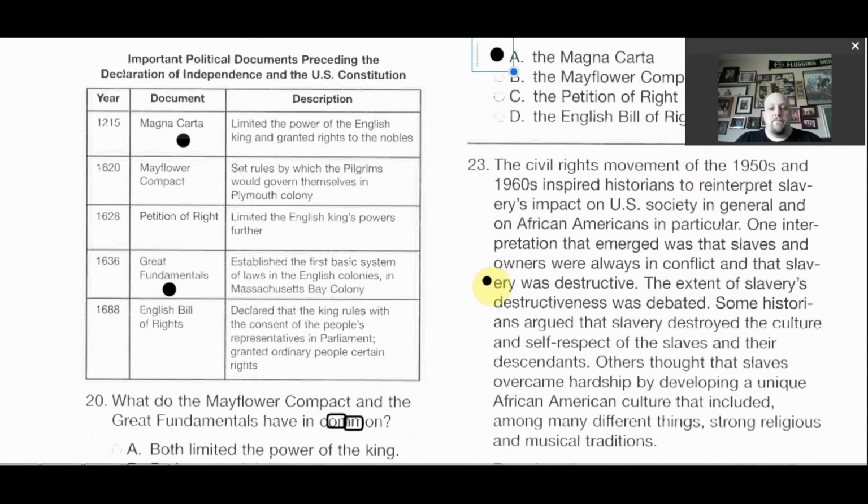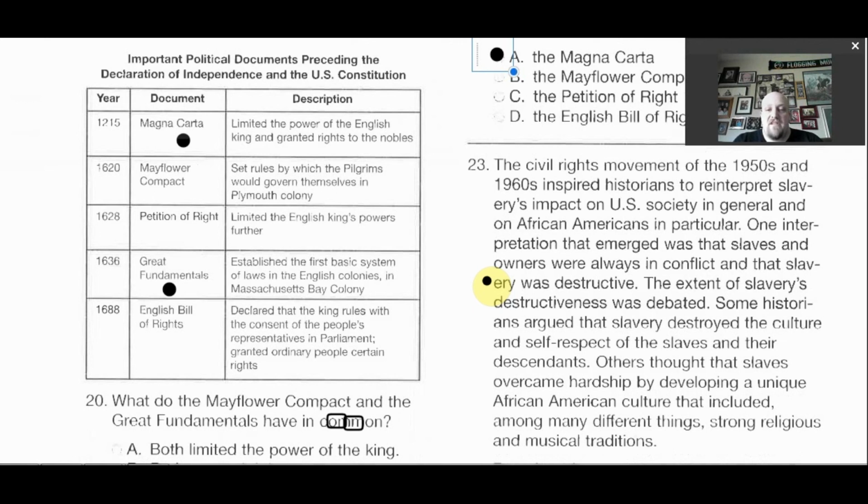The next one, the civil rights movement of the 50s and 60s inspired historians to reinterpret slavery's impact on U.S. society in general and on African Americans in particular. One interpretation that emerged was that slaves and owners were always in conflict and that slavery was destructive.